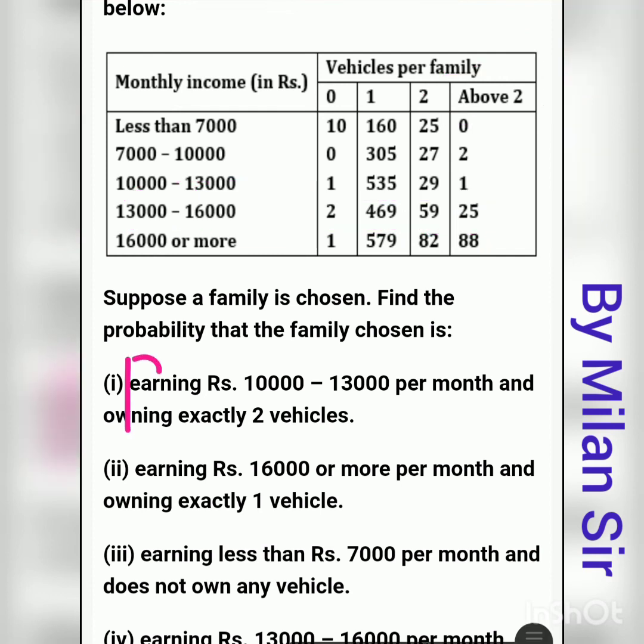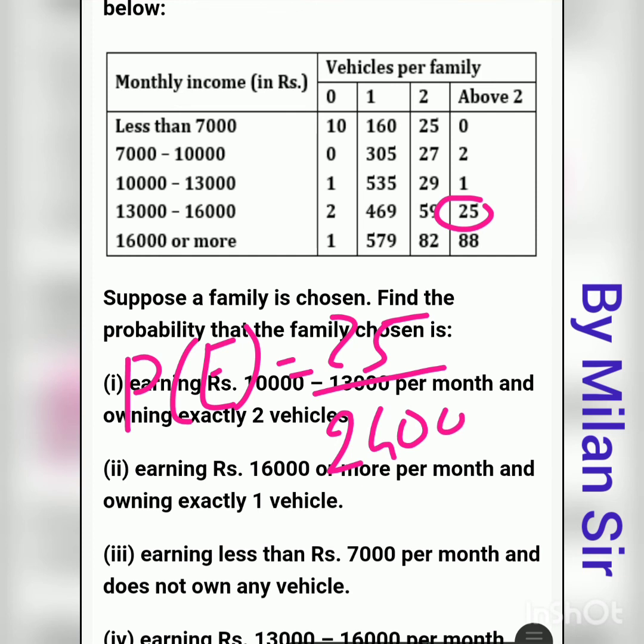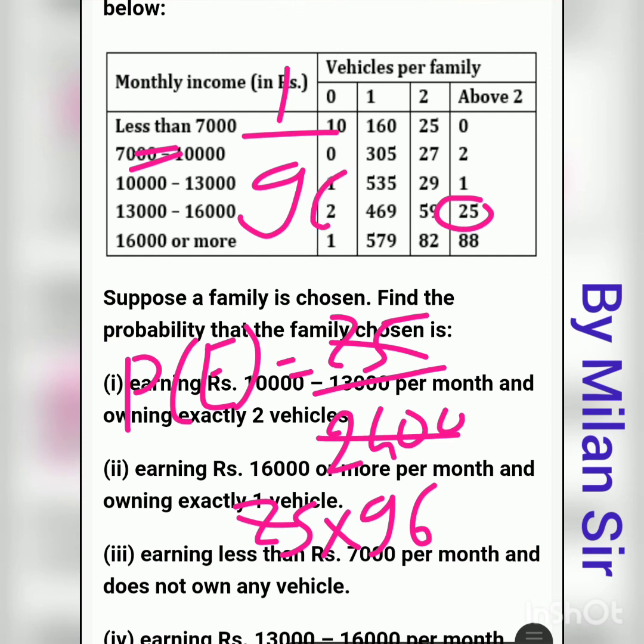So here the probability of this question is 25 favorable outcomes divided by total number of outcomes, 2400. And we can cut this. This is 25 into 96, since 25 nines are 225 and 25 times 6 is 150, so 96. So 25 cuts. Our final answer is 1 upon 96. In the numerator nothing is remaining, so 1, and in the denominator 96. Here simplification is possible, that's why we do the simplification.